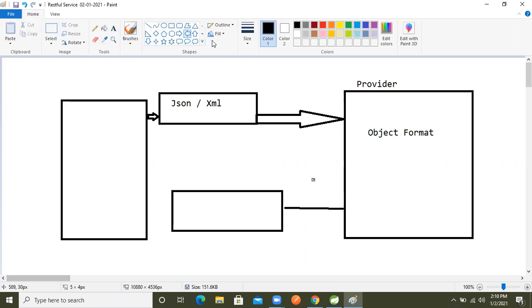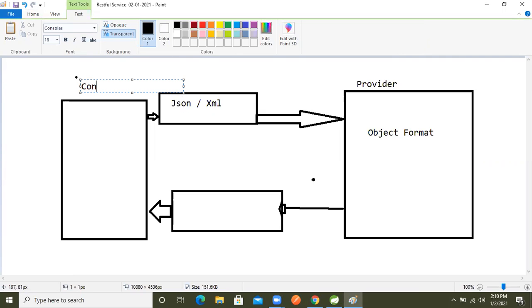It will take the data and return back only object data, to our consumer.